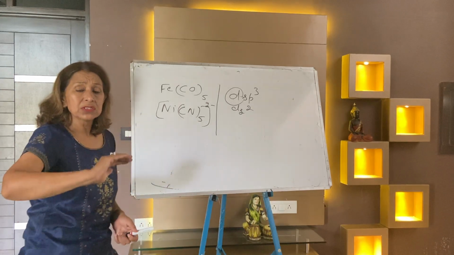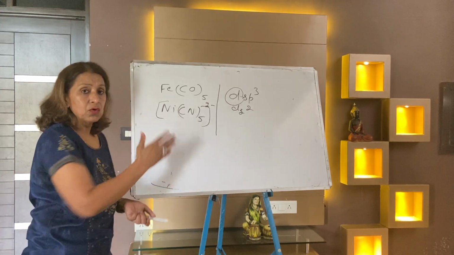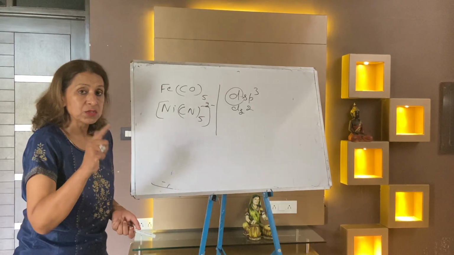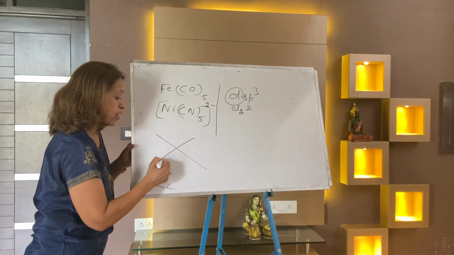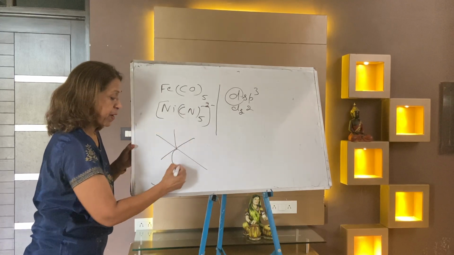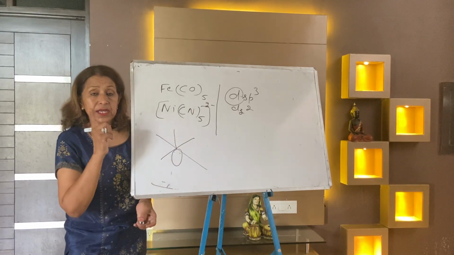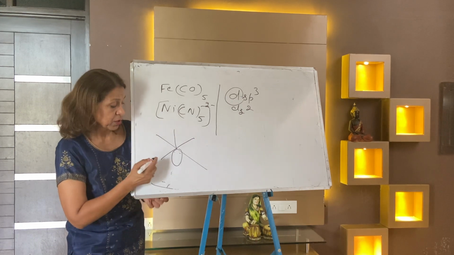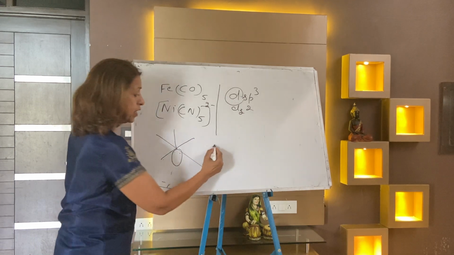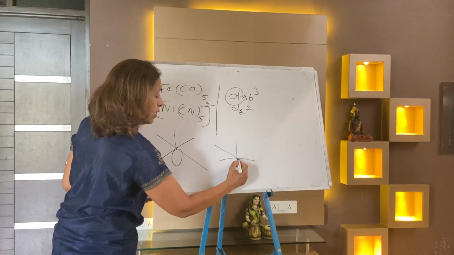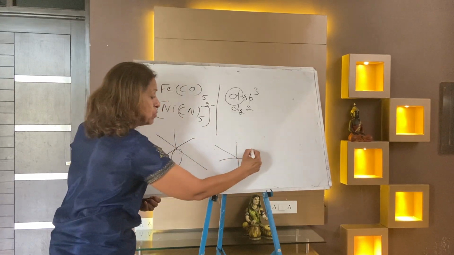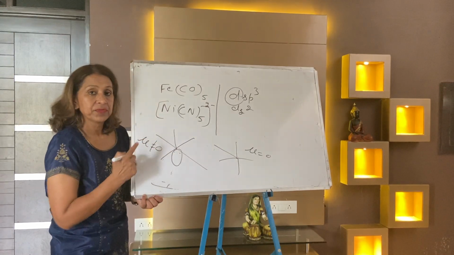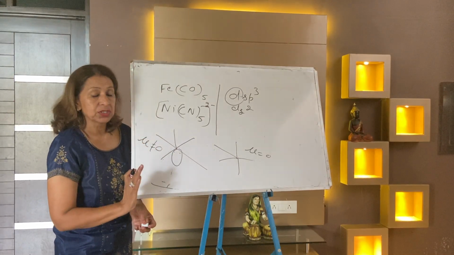But sometimes the question comes that this is a molecule whose dipole moment is not 0. Then when the dipole moment is not 0, the shape is square pyramidal. Right now, in case of 5, there are 2 types of shapes available. One is square pyramidal, the other is trigonal bipyramidal. In trigonal bipyramidal, mu is 0. In this case, mu is not 0. The question will mention it.